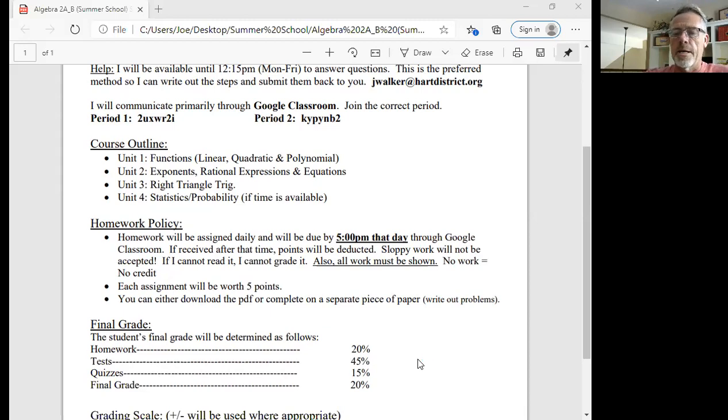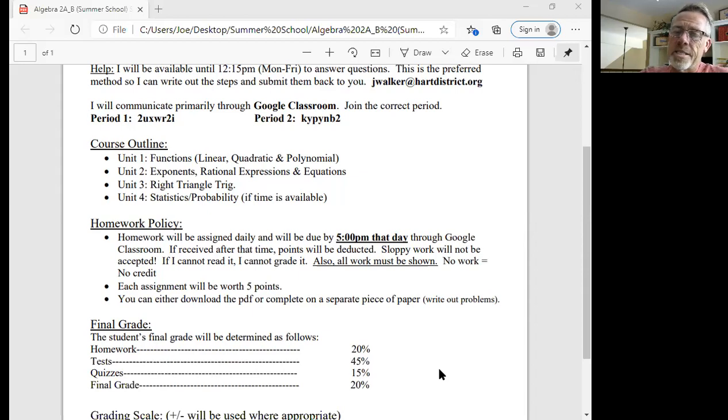You can take a picture of it and get it to your Google Drive. You could also use CamScanner or one of the other apps to get multiple pages in as a PDF. Each homework assignment, like I said, will be due by 5 o'clock. If it's submitted after 5 o'clock, then points will be deducted.